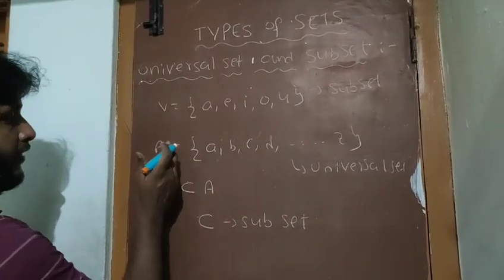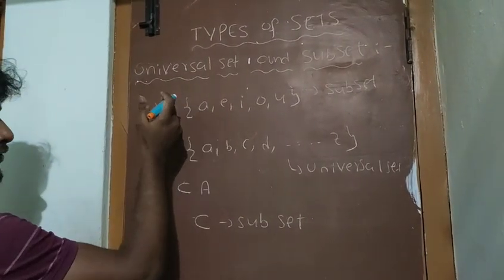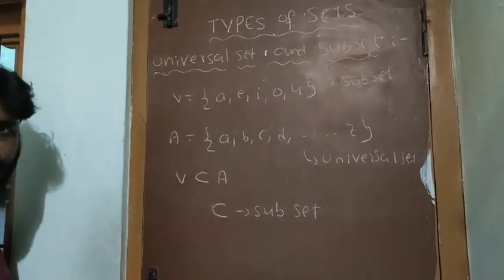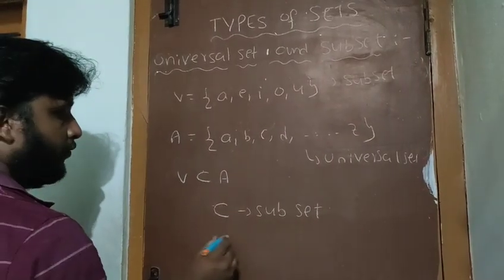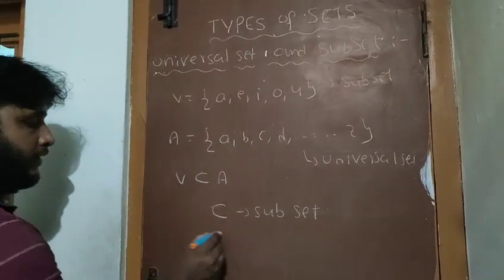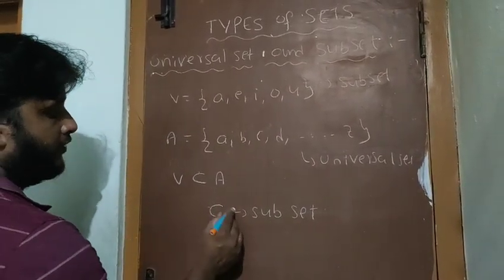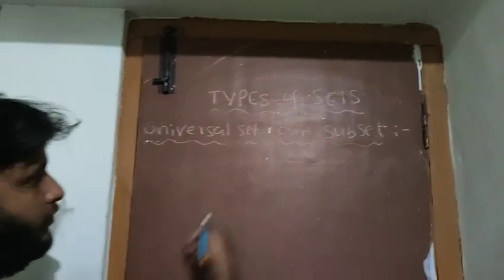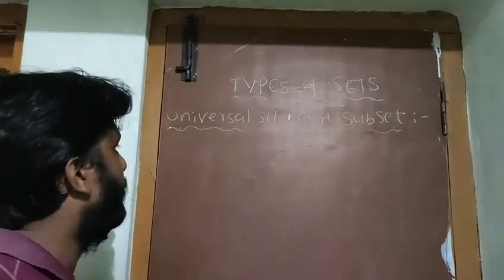This is the symbol for the subset. If every element of set V belongs to set A, then V is a subset of A. V is also sometimes called a proper subset. These two symbols are used to represent the subset. I will now explain some more examples of the subset and the universal set.